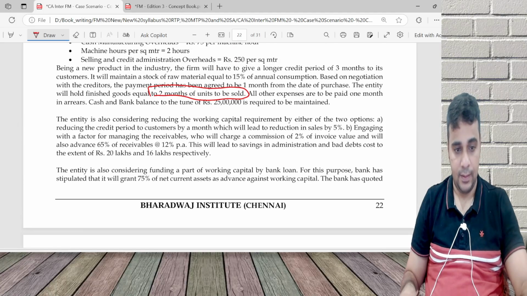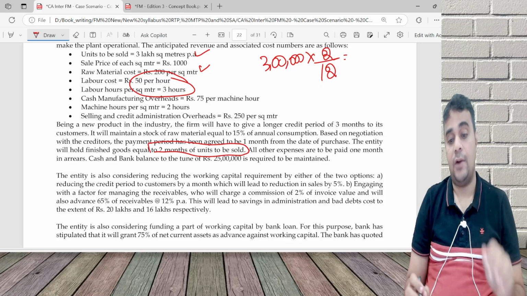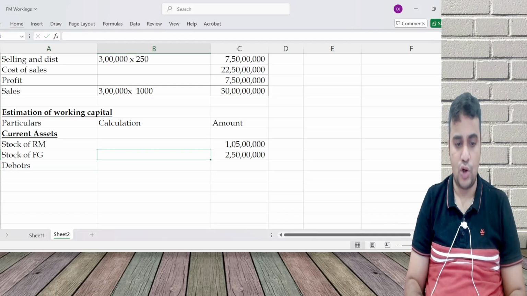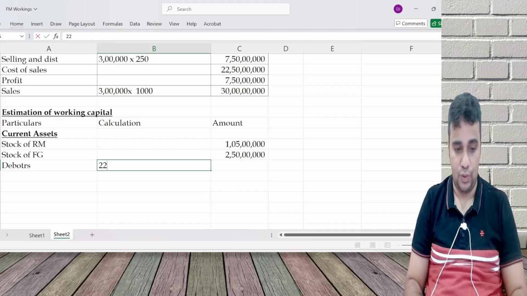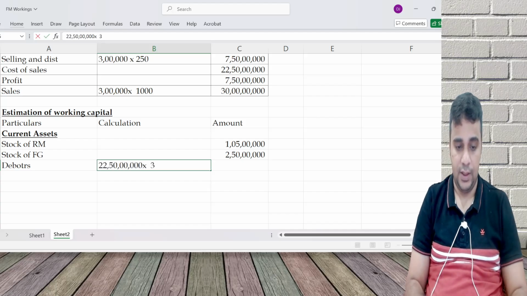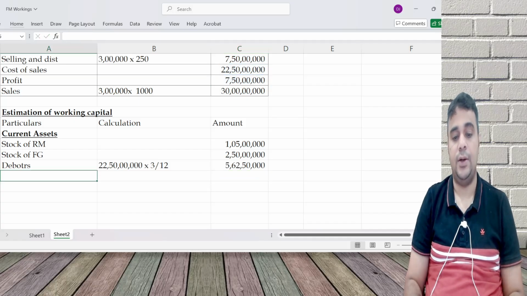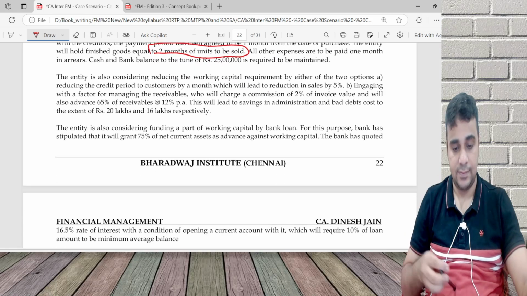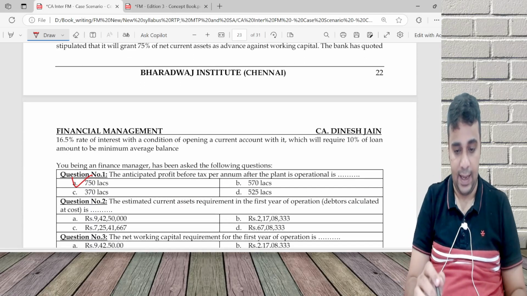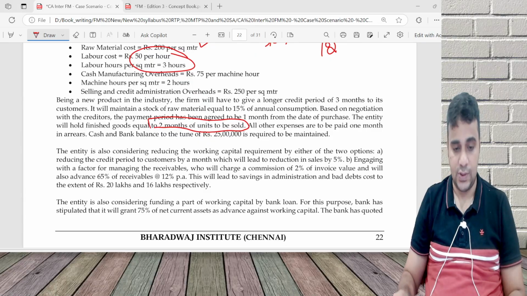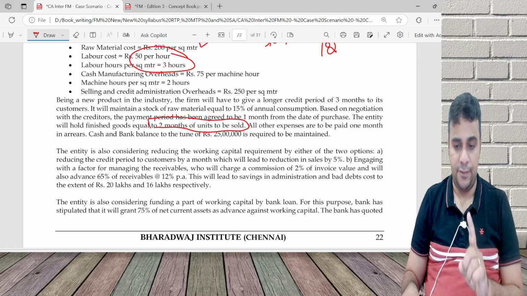Then, being a new product, I'll have to offer a credit period of 3 months to my customer. Note, the question clearly said on cost. Cost means cost of sales. 22 crore 3 lakhs into 3 by 12. Debtors have to be calculated at cost: 5 crore 62 lakh 50,000. Being a new product, the firm will give 3 months credit period.